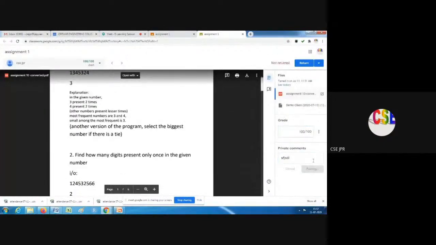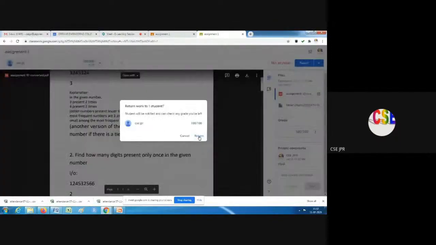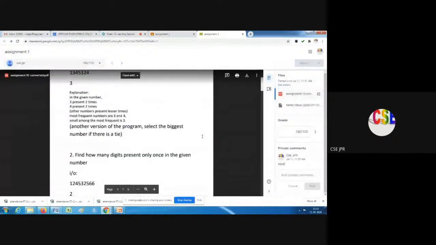Only posting is not sufficient. After storing the mark, we have to press return. Then only the mark will be sent to the students. Even before that we can add some comments, no problem. If the assignment is wrong, we can ask them to resubmit it. The notification will be sent to the students, and then they can resubmit.